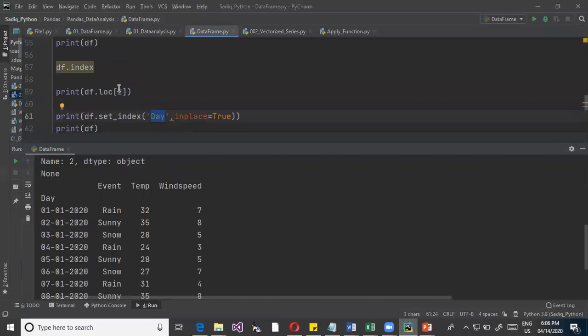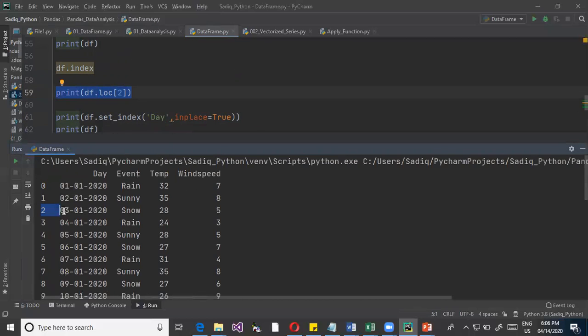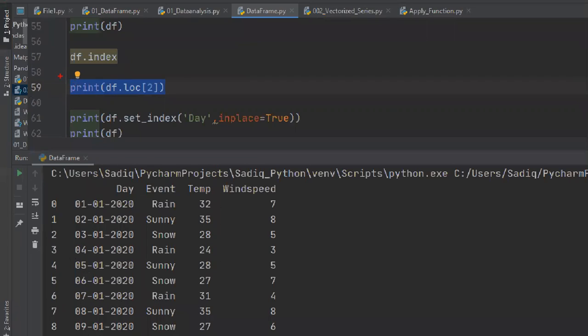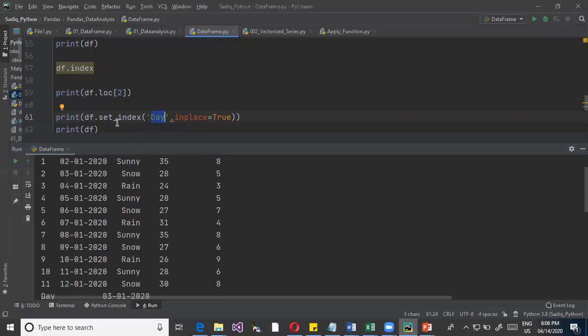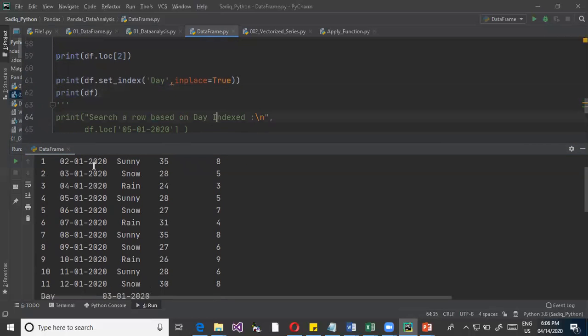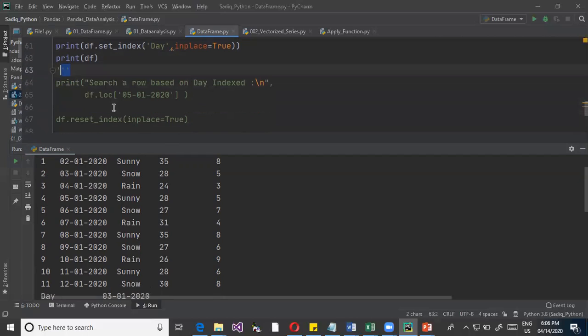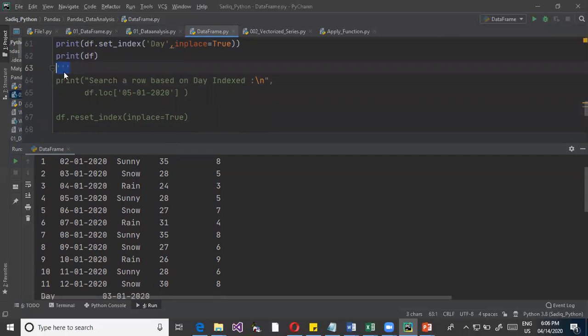When I define the index on this column and I want to search based on the index number, we use location, loc, equal to 2. That means it is looking for index 2. When I use this location to locate the index 2, it is going to fetch this row. Now I have defined the day as the index, so if you want to fetch based on the day, I search like this.